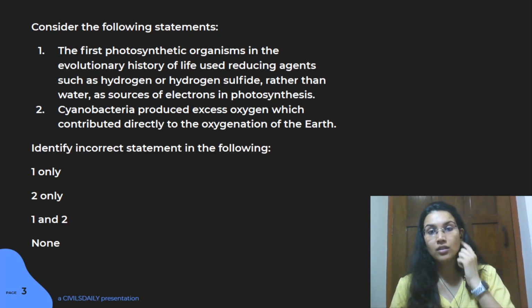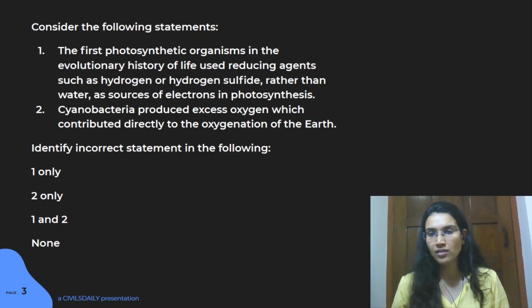Consider the following statements. The first photosynthetic organism in the evolutionary history of life used reducing agents such as hydrogen and hydrogen sulfide rather than water as a source of electrons in photosynthesis. And the second statement here is that Cyanobacteria produces excess oxygen which contributed directly to the oxygenation of the earth. The question here is that you have to identify the incorrect statement, right?